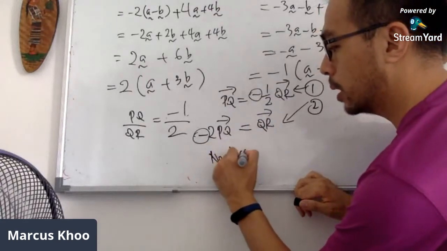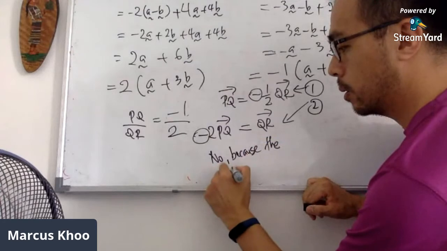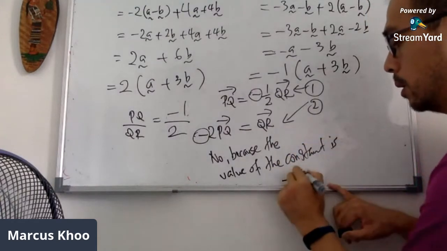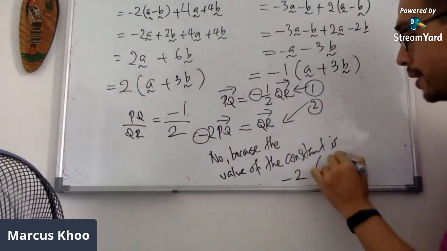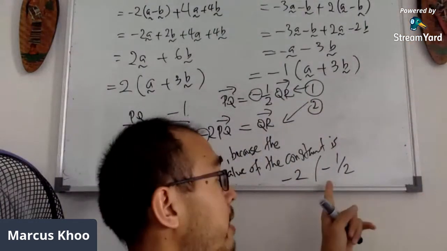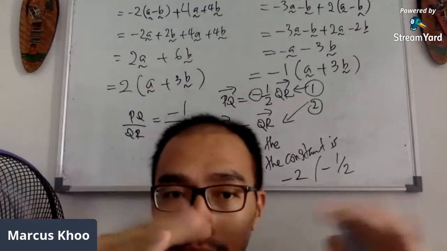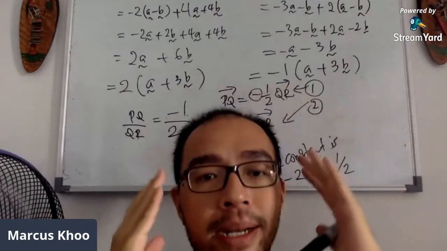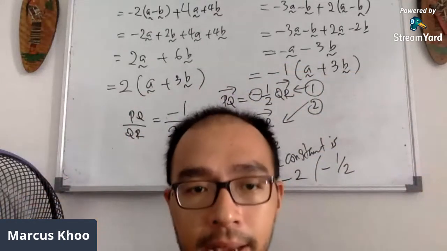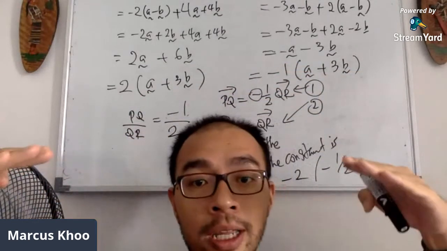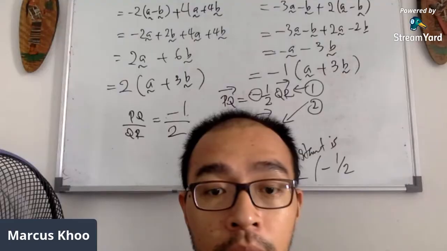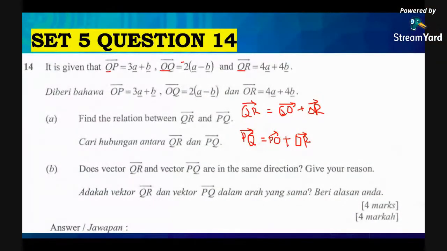It's negative 2 or negative 1/2 depending on which answer you use. But as long as you can prove that the constant value is negative, then definitely the two vectors, although they are parallel, are not going in the same direction. They could be collinear, but meeting towards one another. So the direction now is a very important thing. I purposely chose this question because I wanted to show this part.